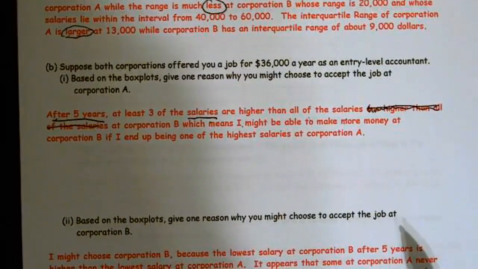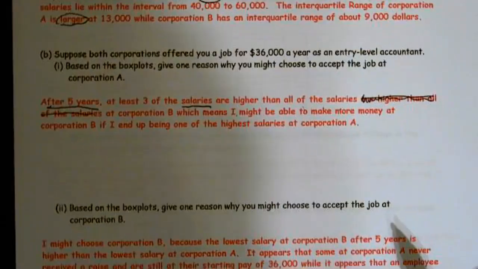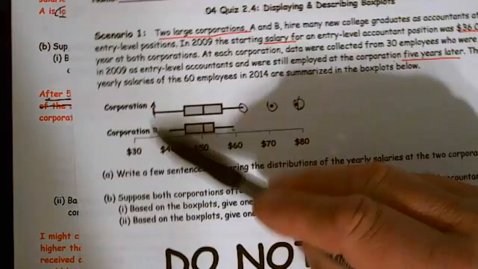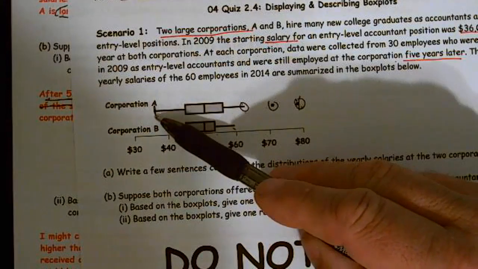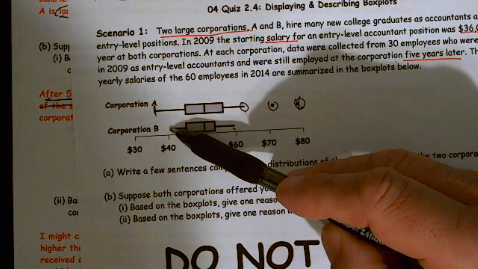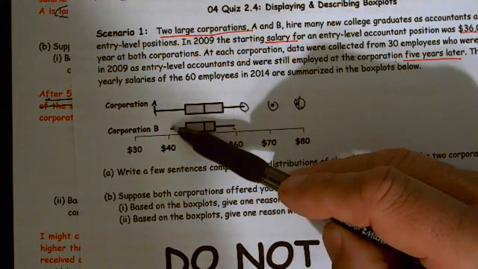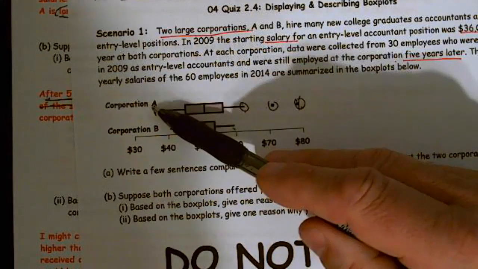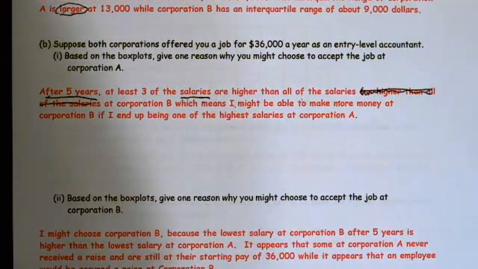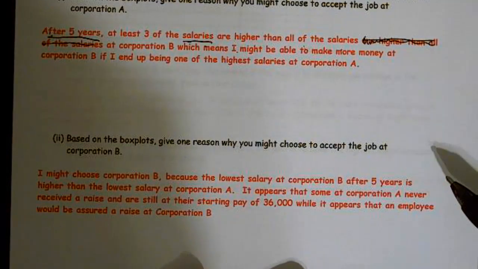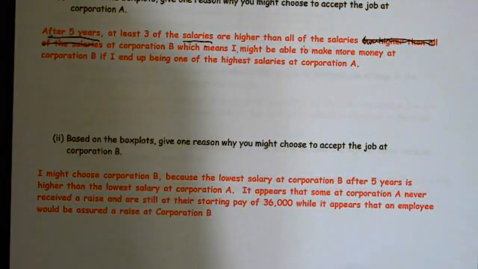All right. Based on the box plots, why might you accept Corporation B? Well, I noticed that at Corporation A, the lowest person did not get a raise. They're still at 36,000, and I can make at least 41,000. So I'm assured of having a raise at Corporation B after 5 years, and I'm not assured of having a raise at Corporation A. So I might choose Corporation B because the lowest salary at B after 5 years is higher than the lowest salary at Corporation A. Guess what? I had context.